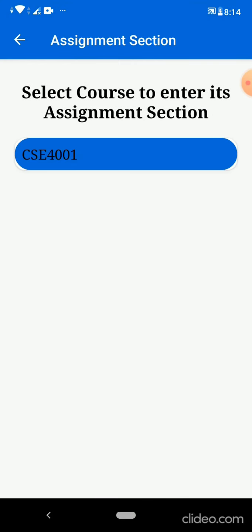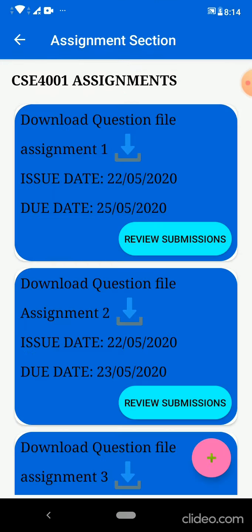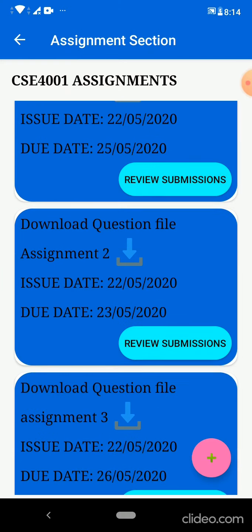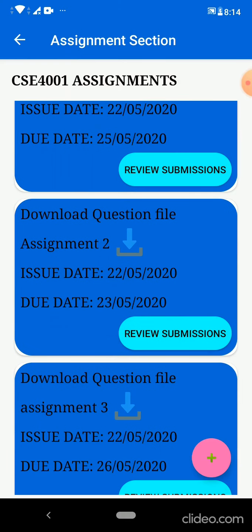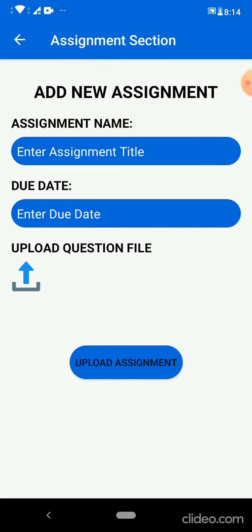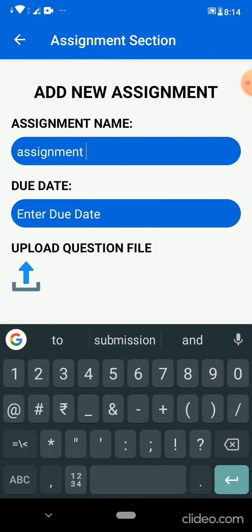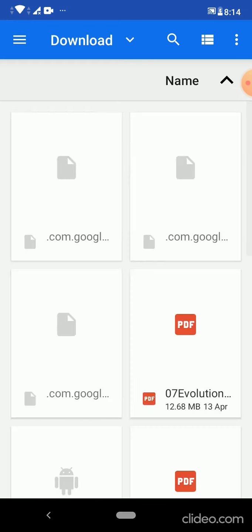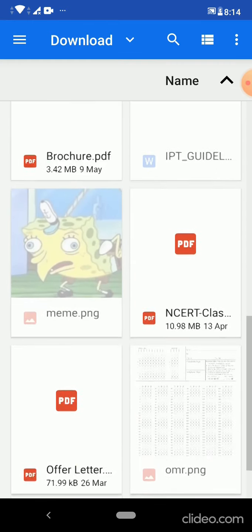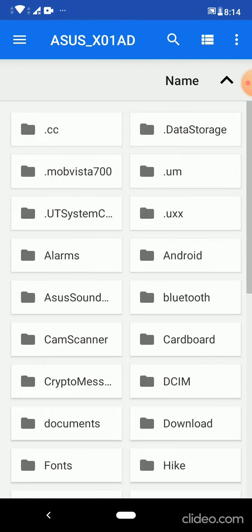Assignment is simple. You can choose the course room which the teacher is enrolled in, and there is a plus icon in the bottom right. You can click on it and create an assignment title, like assignment 9, then enter the due date, like 25/05/2020, and then you can upload the question. You can choose a PDF file and it will be uploaded.